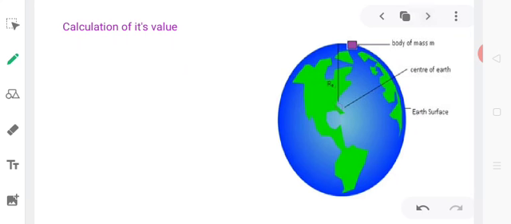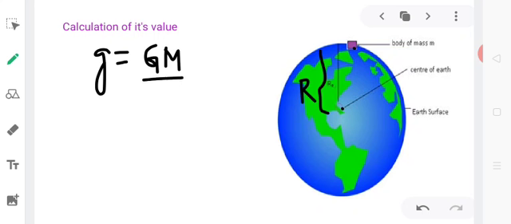Now in order to calculate the value of acceleration due to gravity, we assume that the object is kept on the surface of the earth. So obviously the distance between the object and the center of the earth will be equal to the radius of the earth. The radius of the earth is denoted by R. So in this case, the acceleration due to gravity will be given by GM by R square.